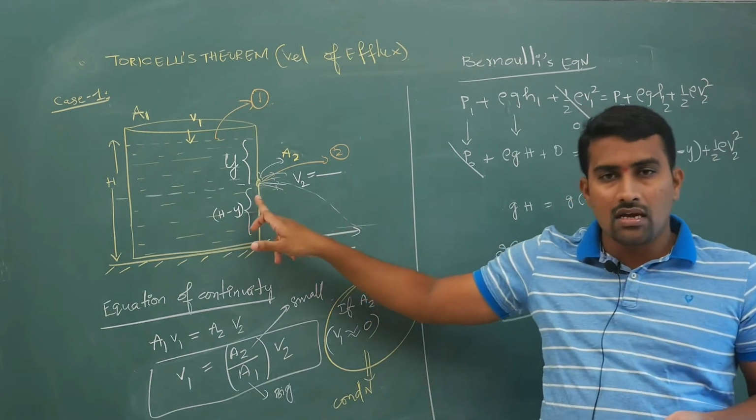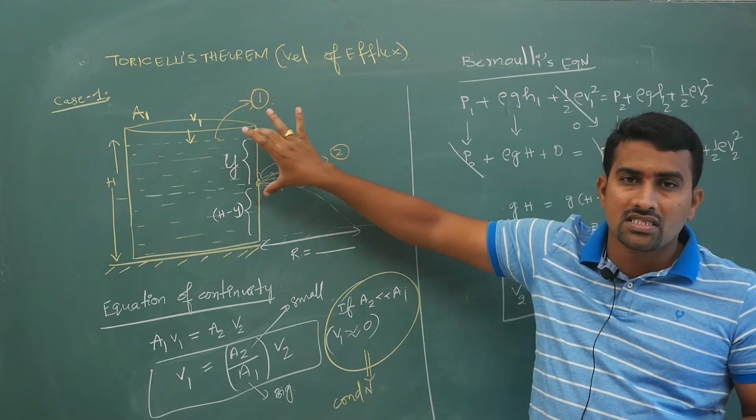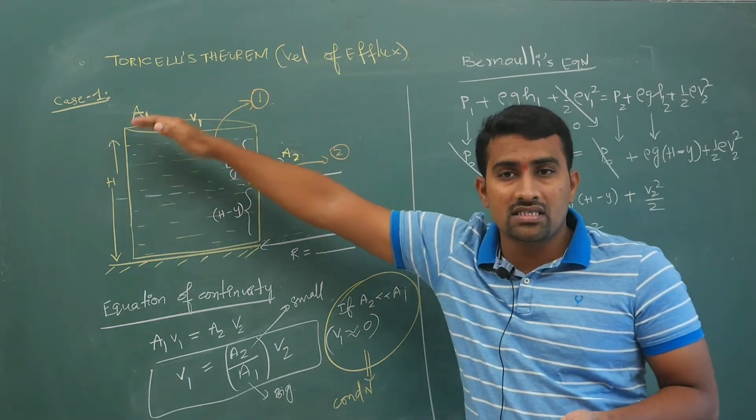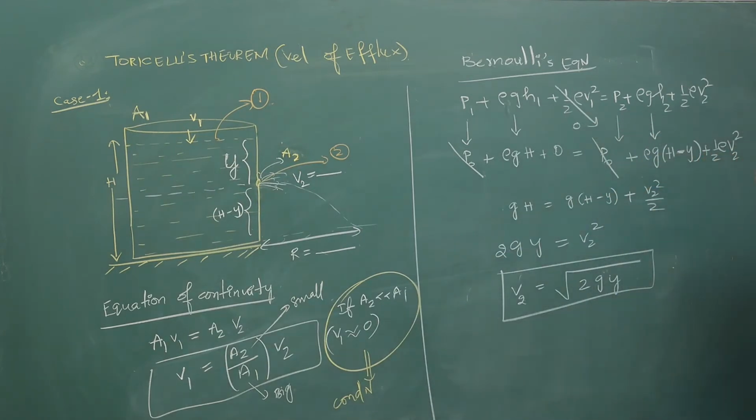The velocity of liquid coming out of this hole is a function of this distance y, not the distance from the ground. So your velocity V2 is under root 2gy, where y is the distance from the surface of the liquid.